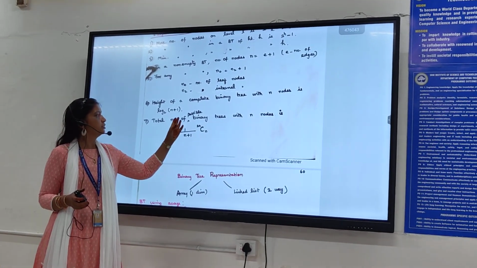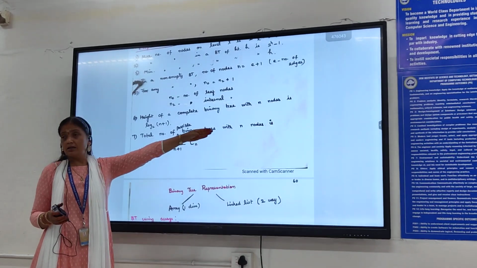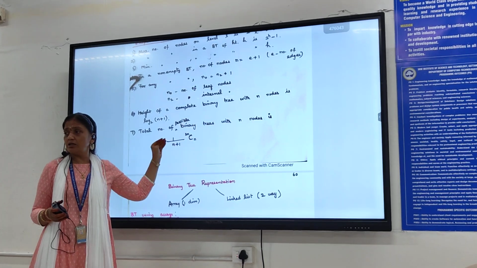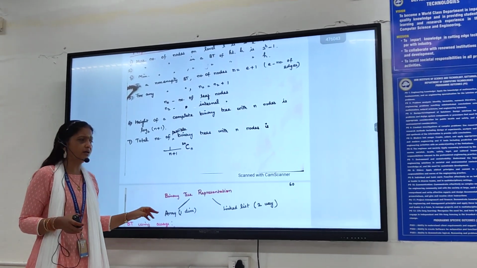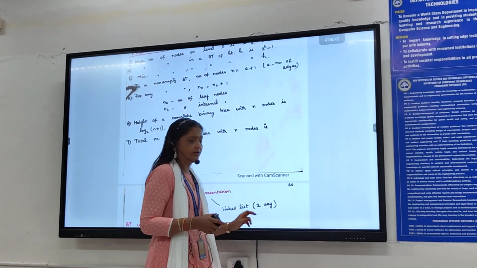The total number of possible binary trees with n nodes is 1 upon n plus 1 times 2n C n. This is the last one. Given the number of nodes in the tree, I can find out the maximum number of possible binary trees. What do you mean by possible binary trees? You can use this formula for that.